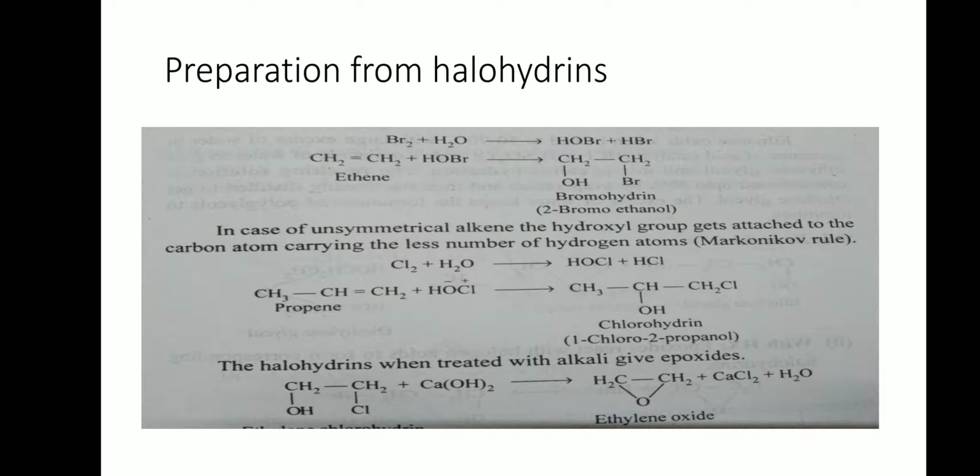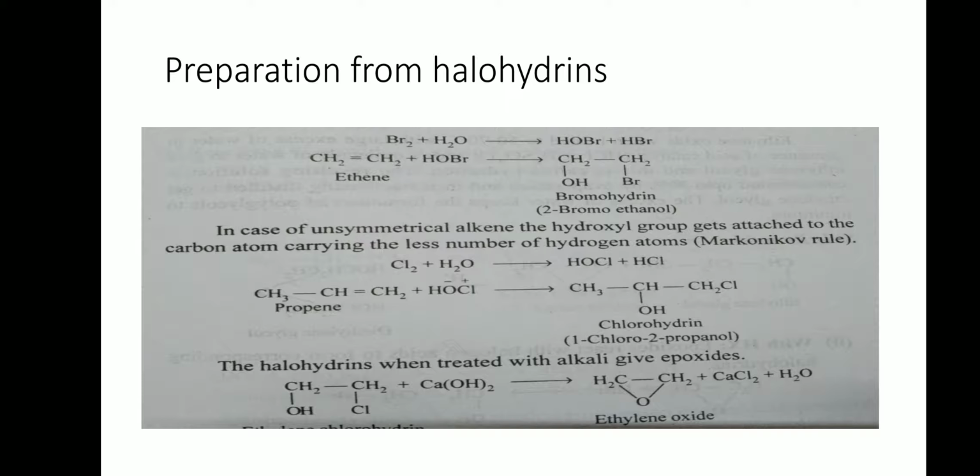Hypobromous acid is obtained from bromine water. When ethene is treated with hypobromous acid, corresponding bromohydrin is formed, that is 2-bromoethanol. When propene is treated with hypochlorous acid, it gives corresponding chlorohydrin, that is 1-chloro-2-propanol.